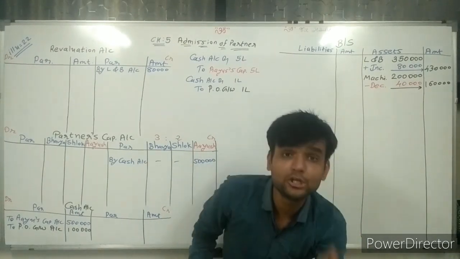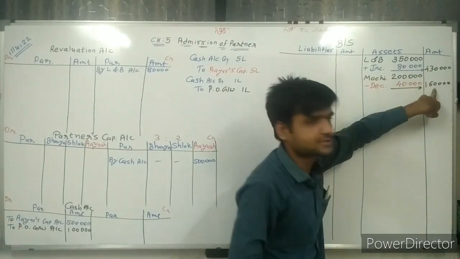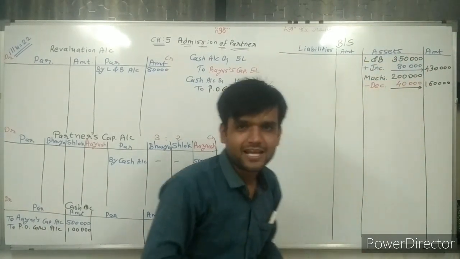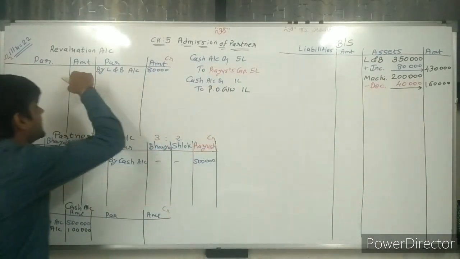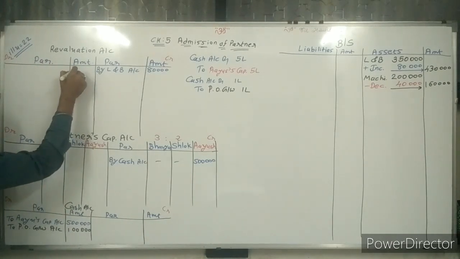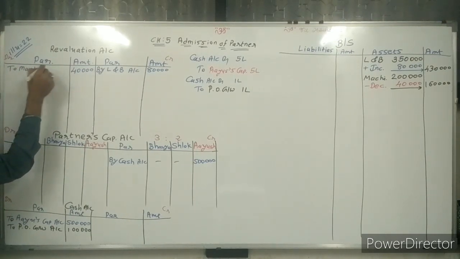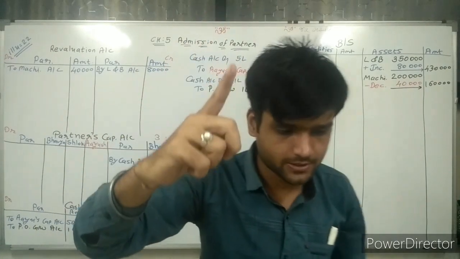So given reduce up to 1,60,000, I need to make it 1,60,000. For that 40,000 is deducted. Asset value decrease means loss, so on the debit side 40,000 rupees, to machine account. Completed. Now going to the next adjustment.